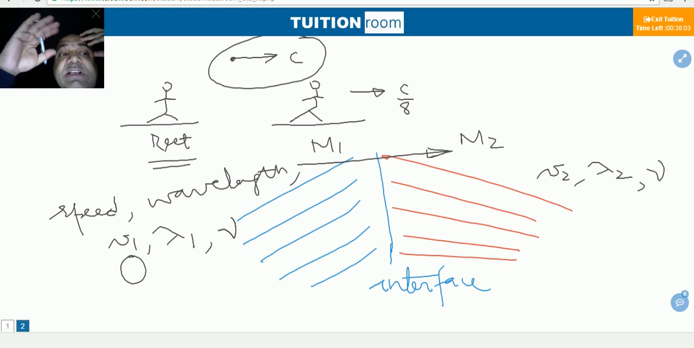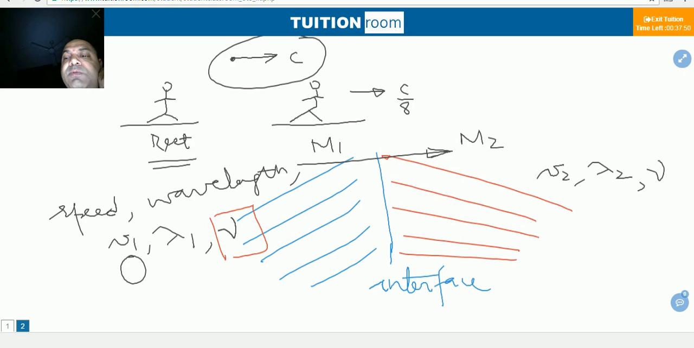It has been asked once in the AIEEE examination, JEE Main examination: which property of the photon remains unchanged when a photon moves from one medium to another? And that property is frequency. The frequency of the photon will not change. Speed may change, wavelength may change, but frequency will not.